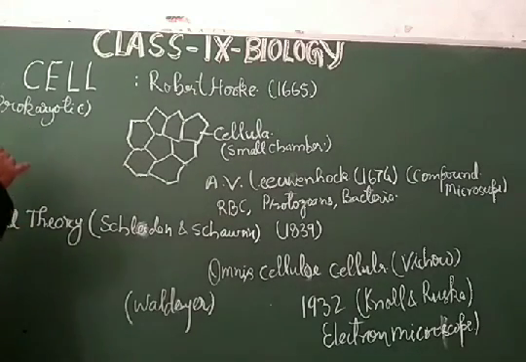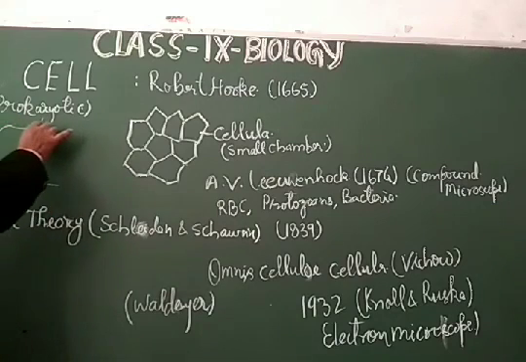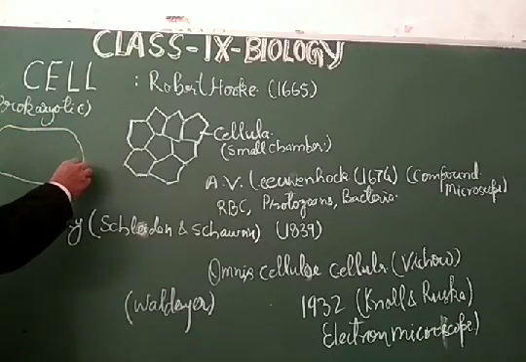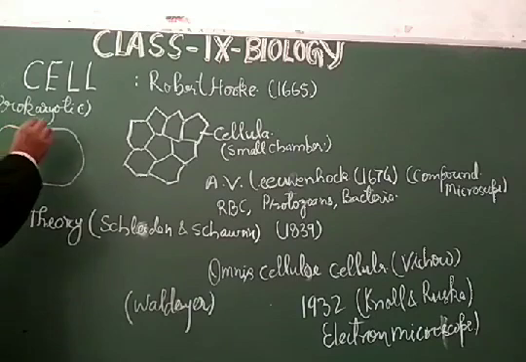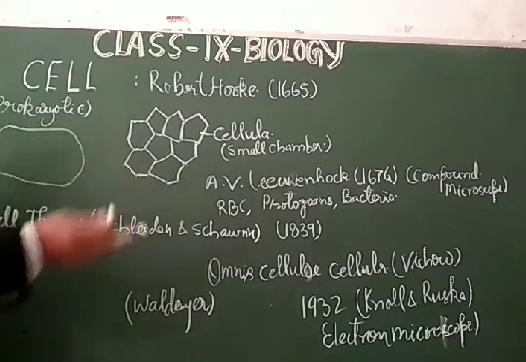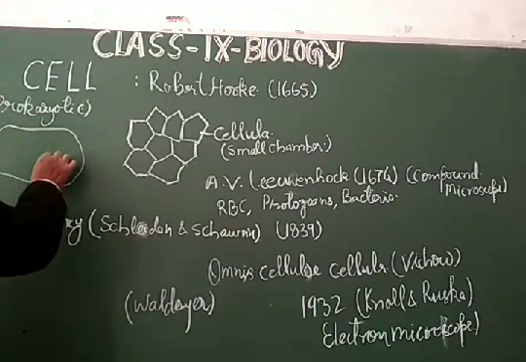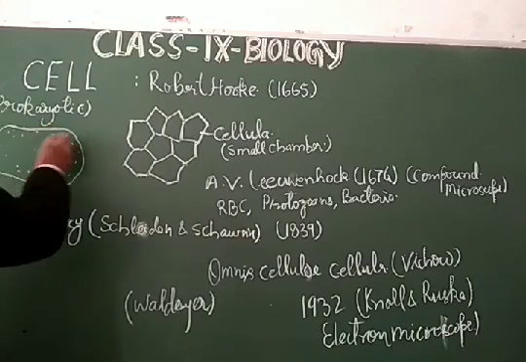So these cells are found in a simple structure like the bacterial cell, and they do not have so many structures like mitochondria, Golgi body, and other things, etc.